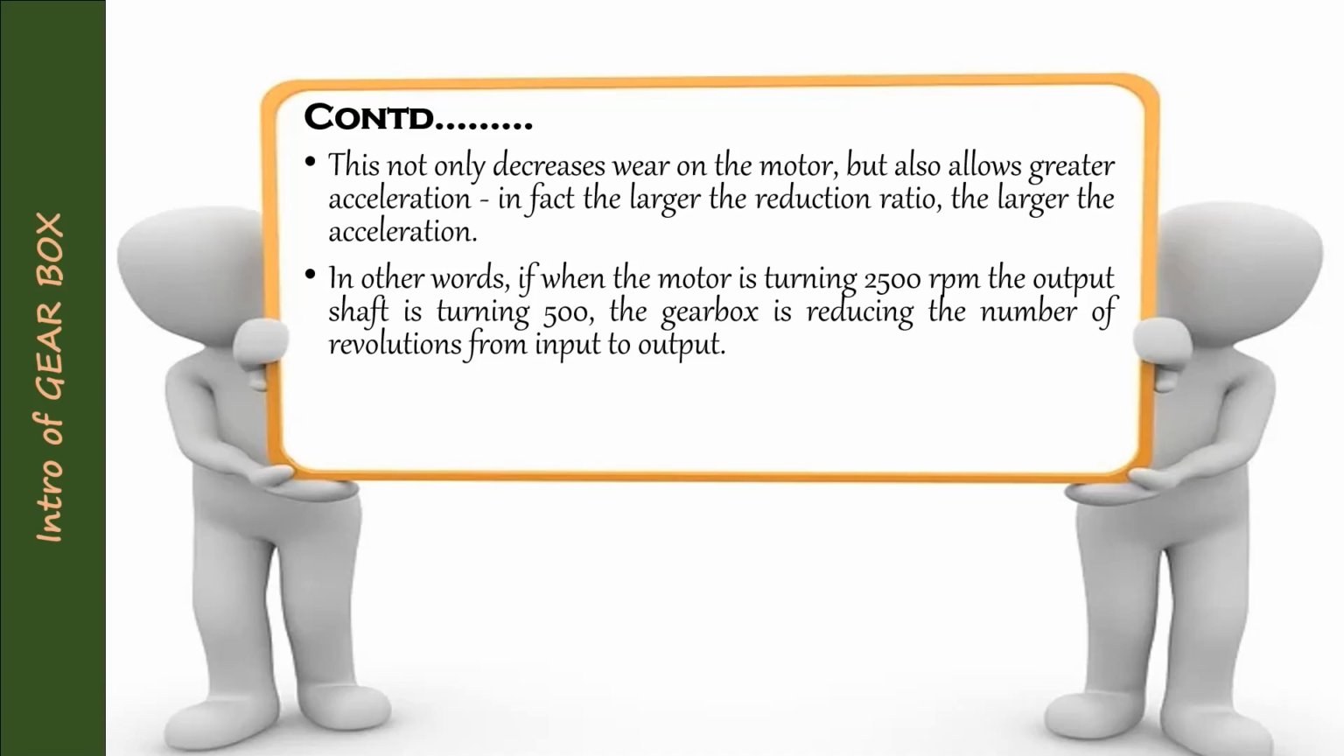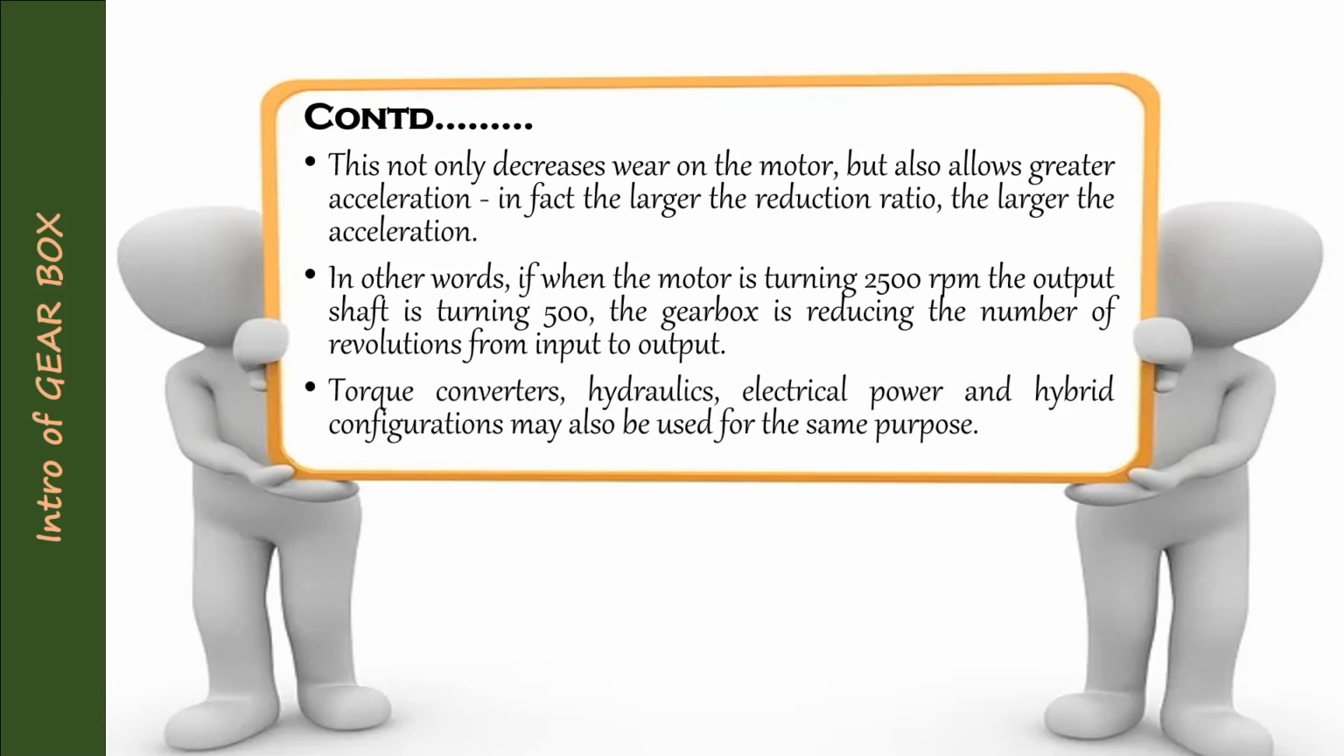In other words, when the motor is turning at 2500 rpm and the output shaft is running at 500, the gearbox is reducing the number of revolutions from input to output. If it is reduced, the torque will be more and the speed will be less. Can you understand? Torque converters, hydraulics, electrical power and hybrid configurations may also be used for the same purpose.